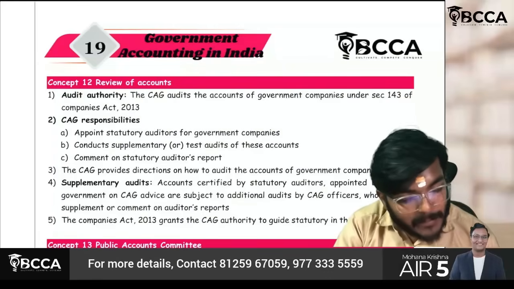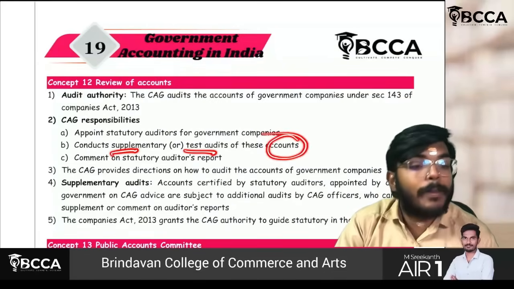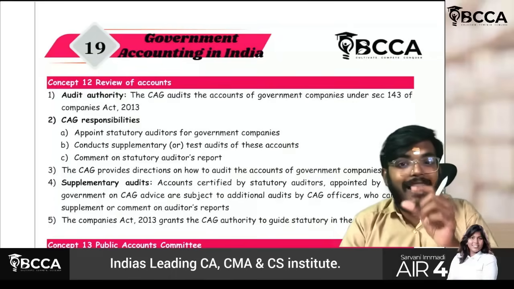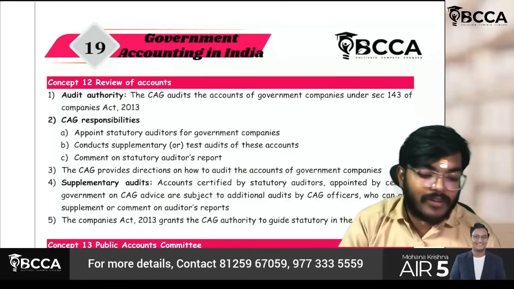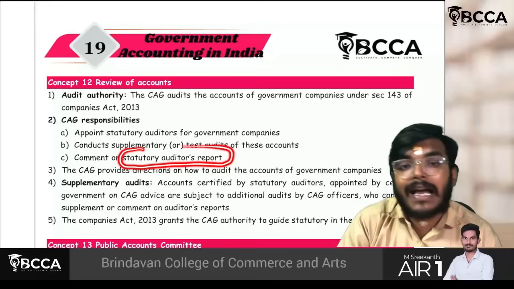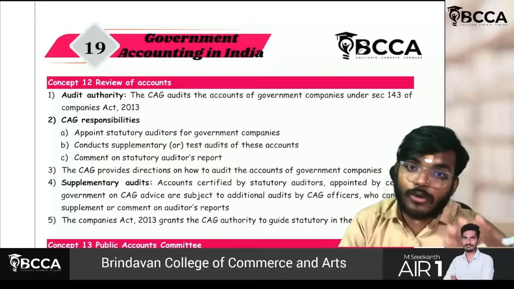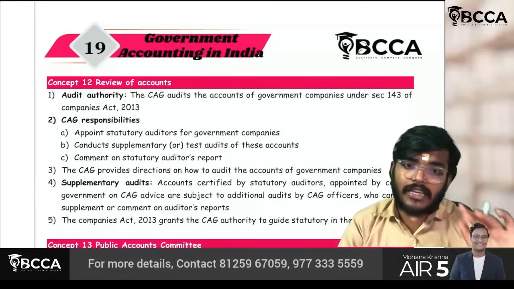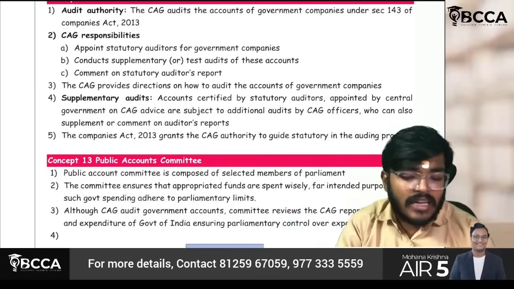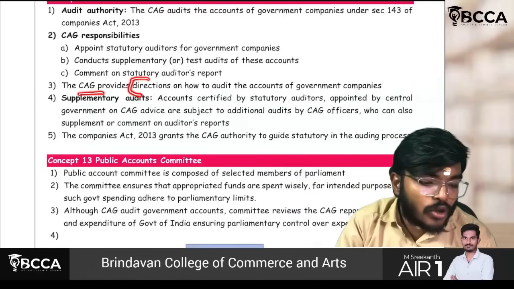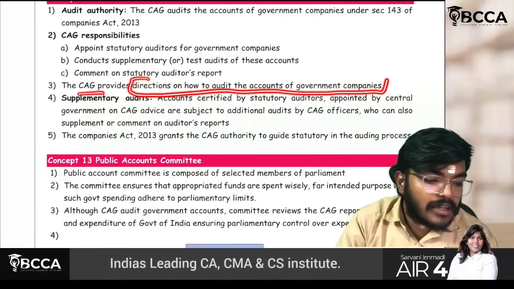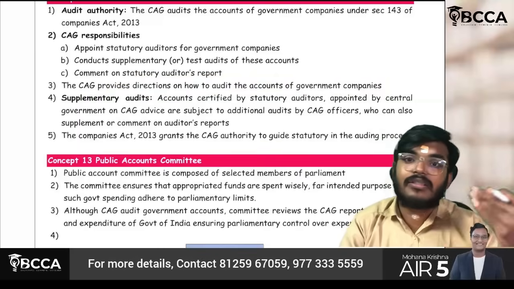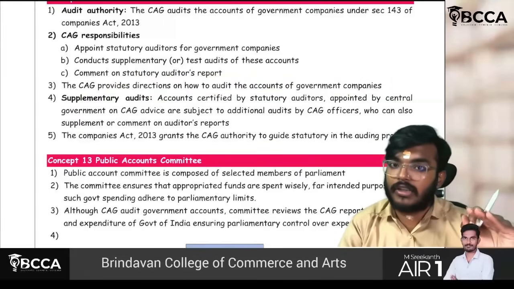ठीक है. Supplementary or test audit can also be ordered by this C&AG का person. Next thing, sir, whatever the statutory auditor has reported, whatever the statutory audit का report which they have given, to that report basically C&AG has to add a few comments. ठीक है, fine. Next thing, the C&AG provides directions on how to audit the accounts of government companies. Directions, suggestions will be given by C&AG only to the statutory auditor.